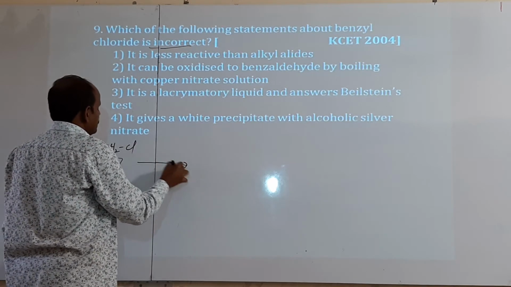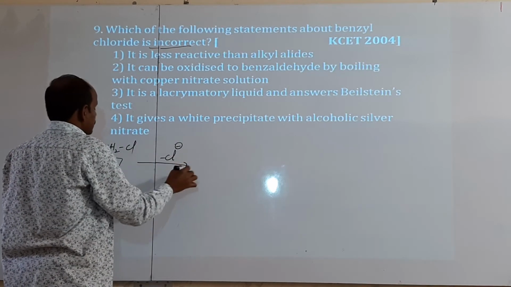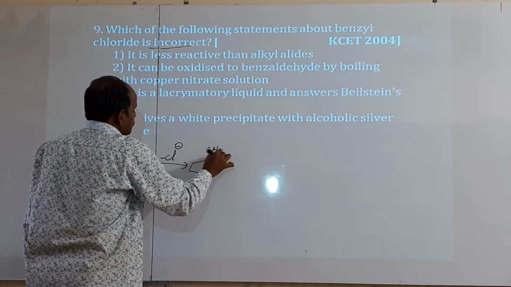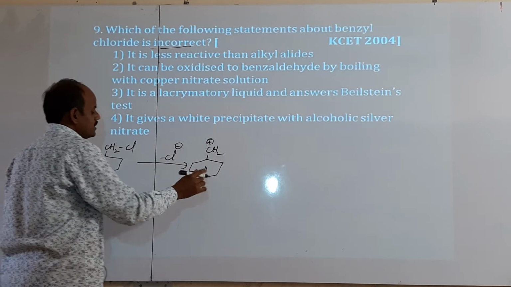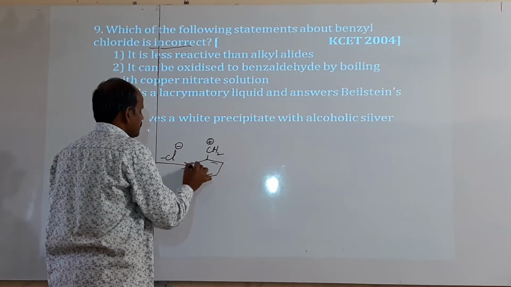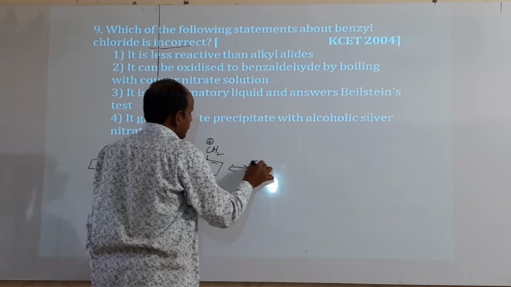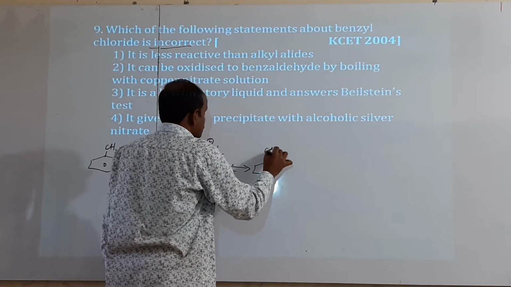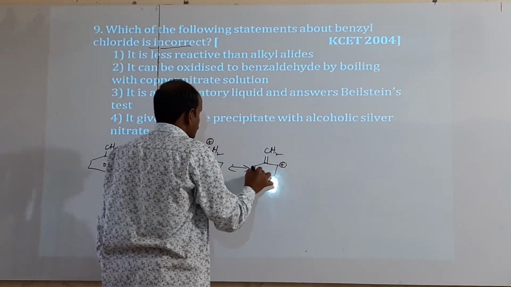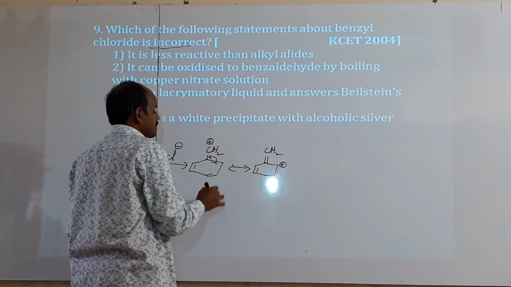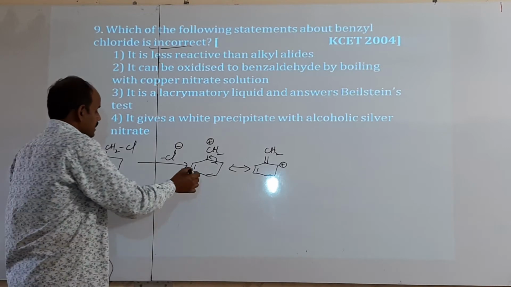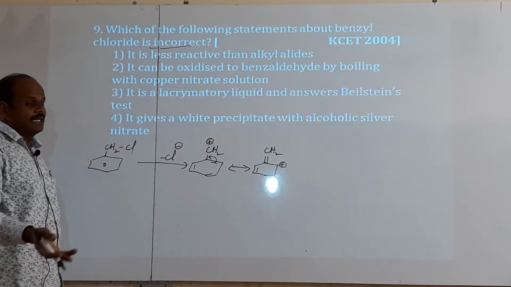If it loses chlorine as Cl minus, then we get CH2 plus. Then it forms stable resonance structures. It can be stabilized by resonance structures; three are formed. Thus it has a greater reactivity.